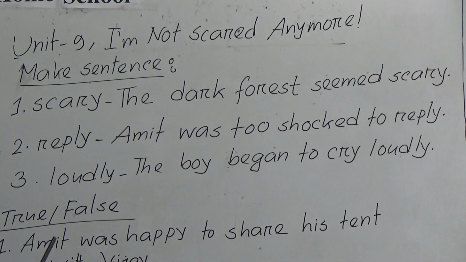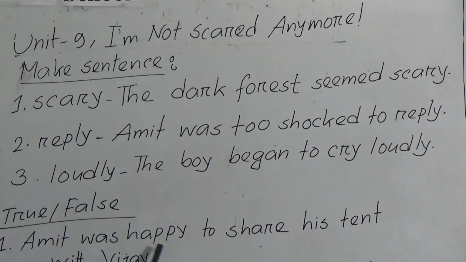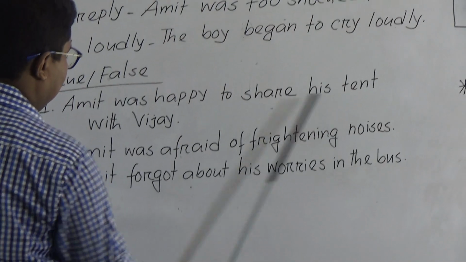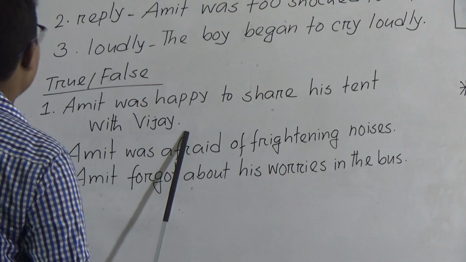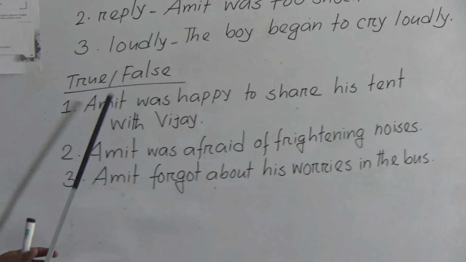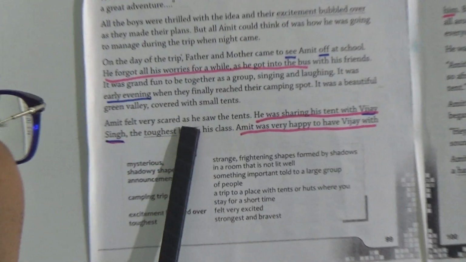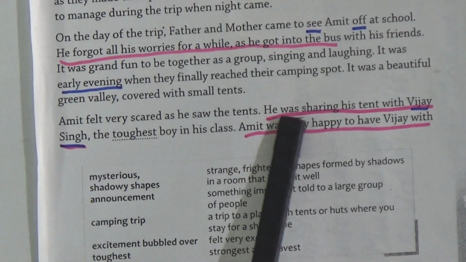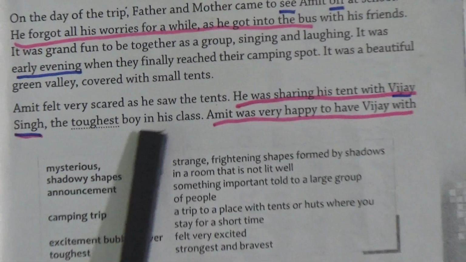Next, come to the true false. Amit was happy to share his tent with Vijay. True or false? Let's go to the unit. We will read today this portion. Amit felt very scared as he saw the tents. He was sharing his tent with Vijay Singh, the toughest boy in his class.